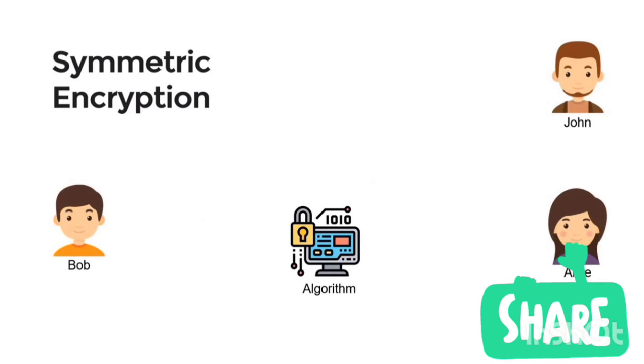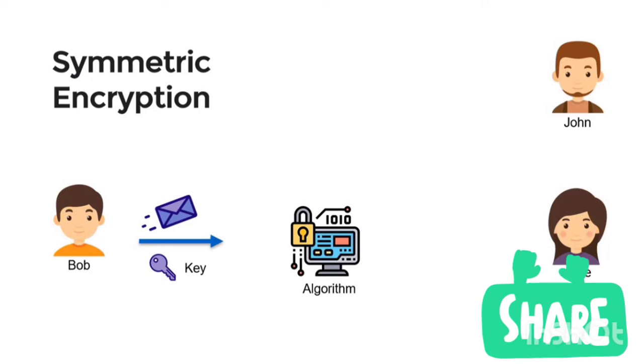Now we know the importance of security. Let's see how symmetric encryption works. In symmetric encryption, both parties share one secret key. That secret key is used to encrypt plain text using some algorithm, and the same key is used to decrypt the message. Now the question is how they share this key. If they send the key by message or email, and someone gains access to this key, then he or she can encrypt or decrypt all the messages.